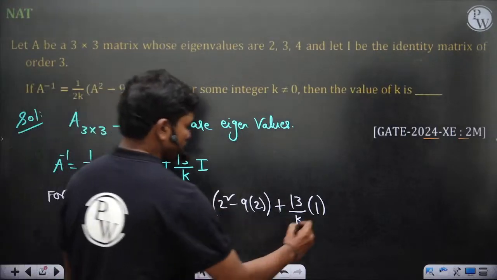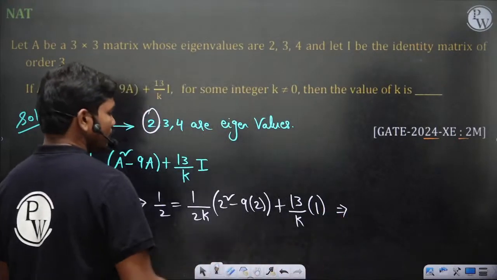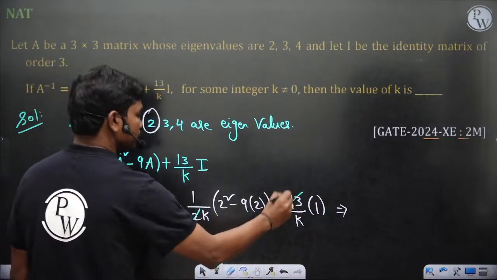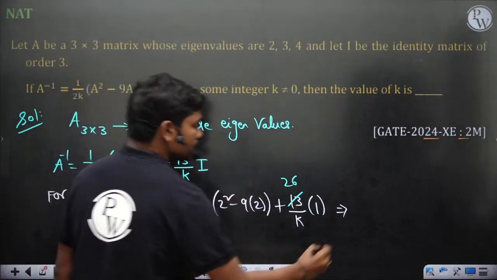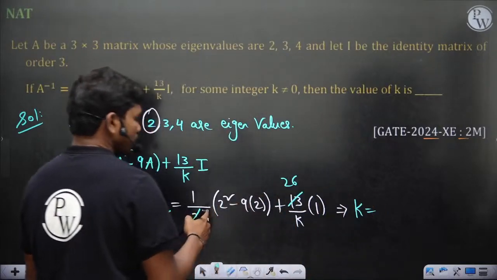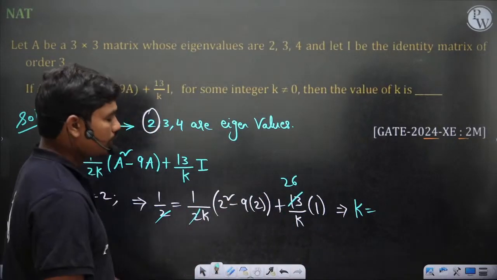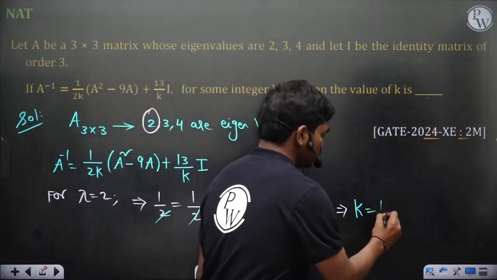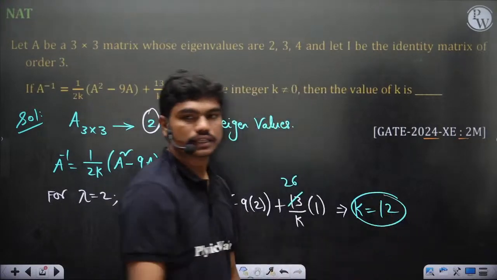So let's simplify for k actually. If you simplify for k, 2 times 2 is 4, and then 13 times 2 becomes 26. So k is equal to 4 minus 18. So 4 minus 18 is minus 14 plus 26 is 12. So k should be 12 actually.